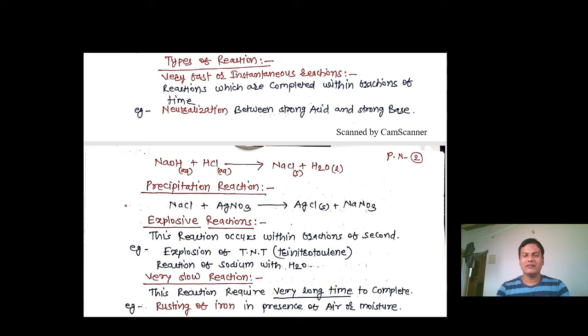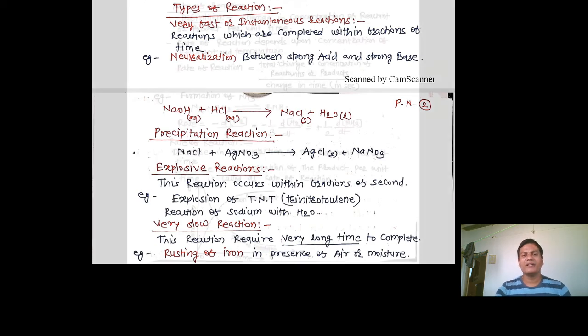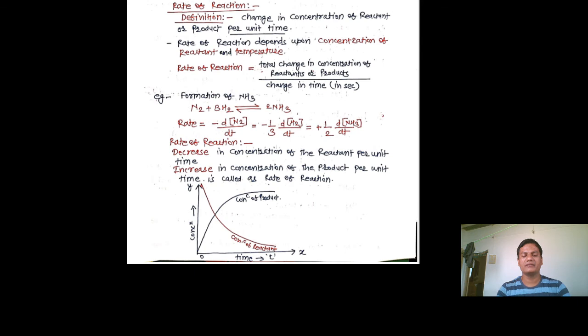And the last, that is the very slow reaction, exactly the reverse of the first reaction. It requires a very long time to complete. So a famous example in our daily life, that is the rusting of iron, ज्याला आपण लोखंड गंजला असं म्हणतो. So that is the best example of a very slow reaction. So this kind of reaction we studied in kinetics.